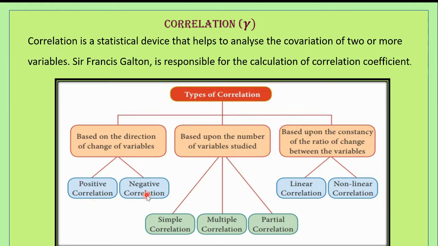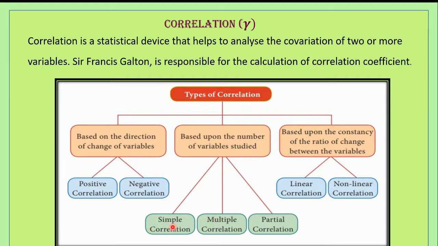So what do you mean by negative correlation? The correlation is said to be negative when the values of the variables move in the opposite direction. Next one is correlation based upon the number of variables studied. So here you have three types: simple correlation, multiple correlation, and partial correlation.